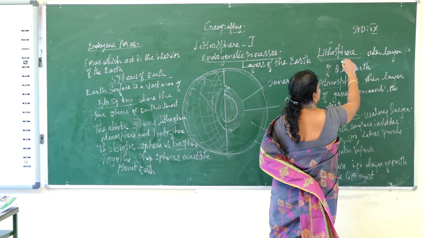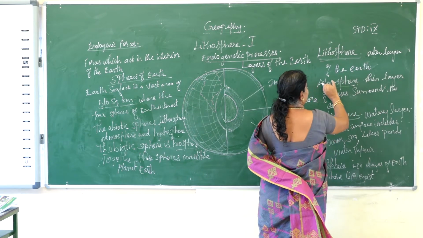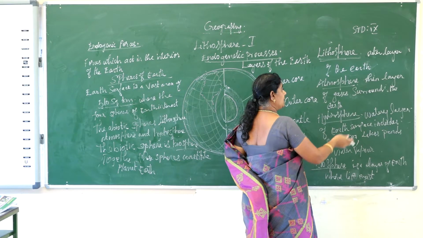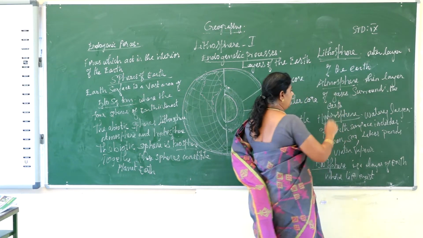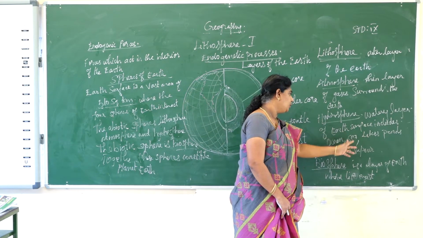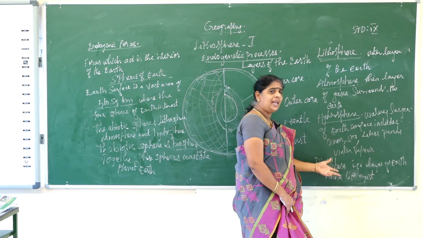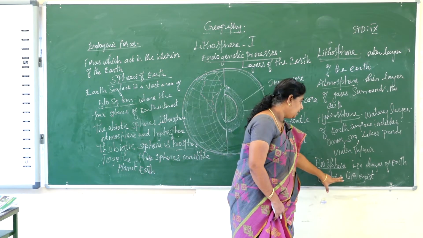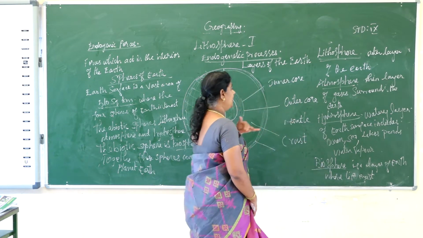Litho is the outer layer of the earth. Atmosphere is air, a thin layer of gases that surrounds the earth. Hydro is the watery layer that includes ocean, seas, lakes, ponds, etc. And biosphere is the layer of earth where life exists.